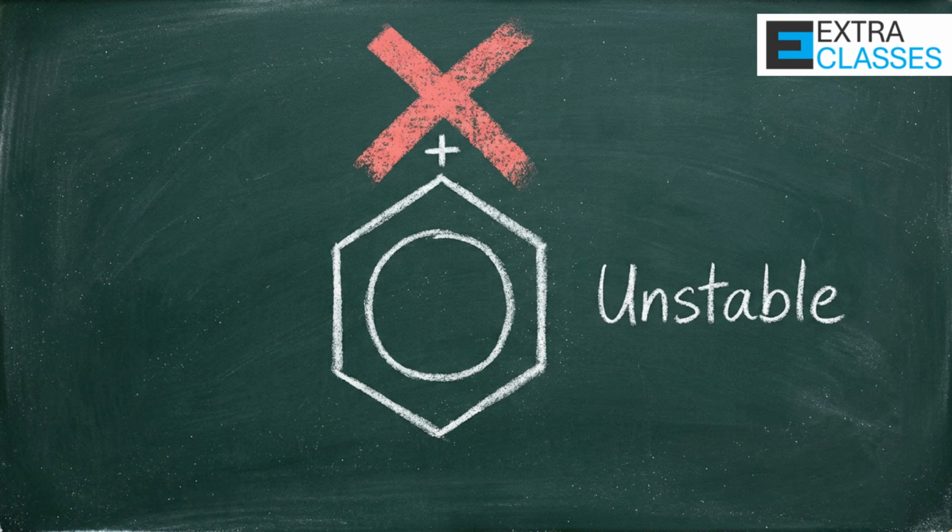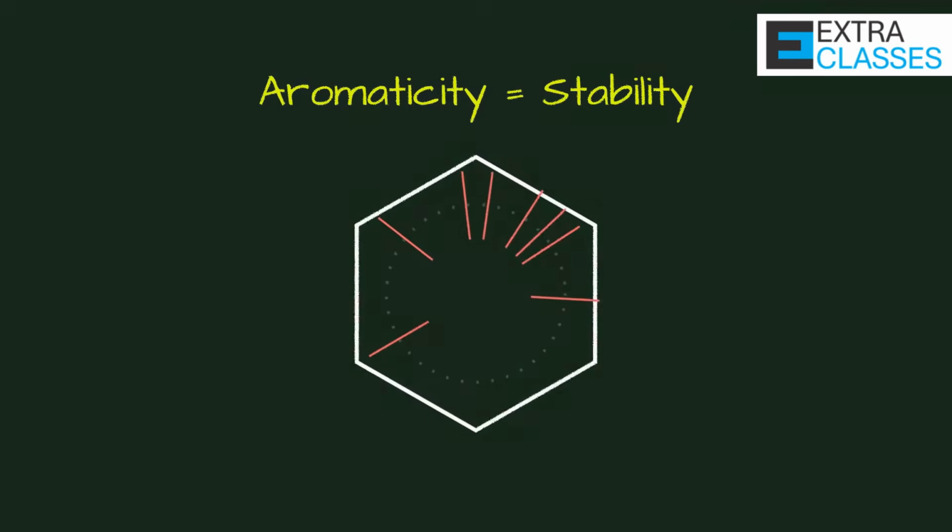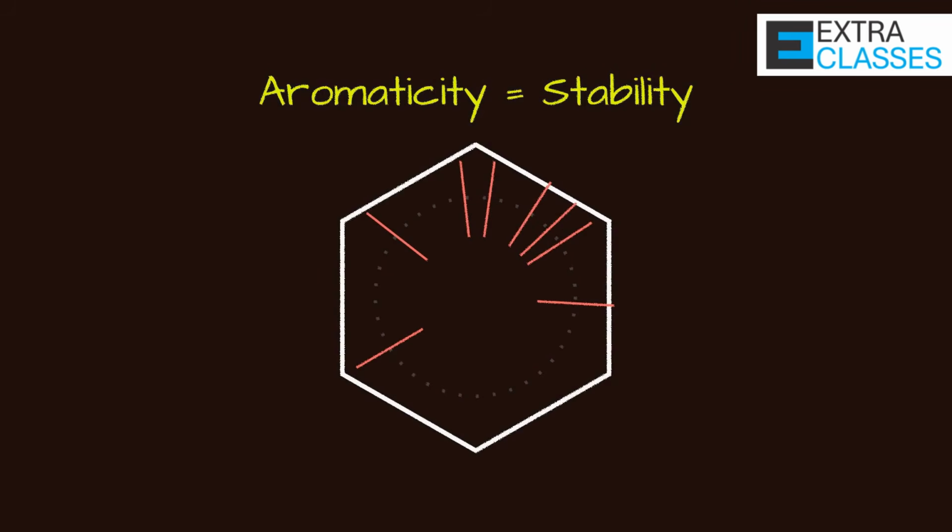Now think carefully. That carbon is part of an aromatic ring. If it becomes positively charged, the aromaticity of benzene is destroyed. And we know that aromaticity provides enormous stability. Destroying aromaticity is highly unfavorable. So formation of the phenyl carbocation is extremely unstable. Therefore, the SN1 mechanism does not occur in haloarenes.